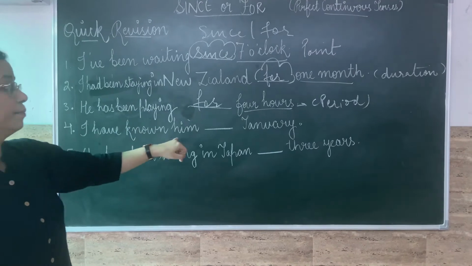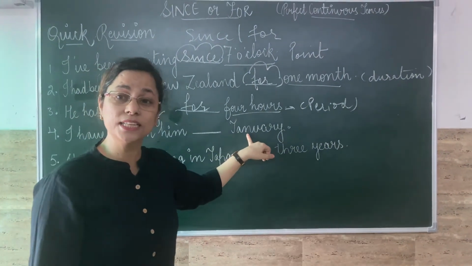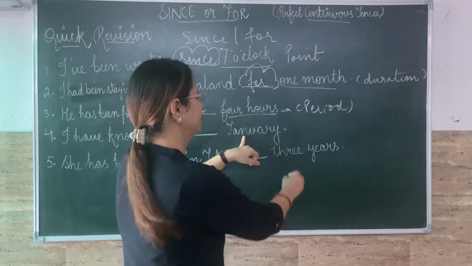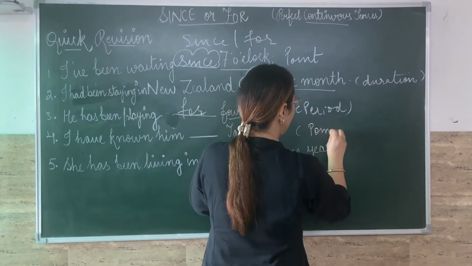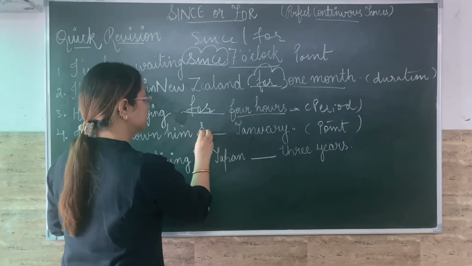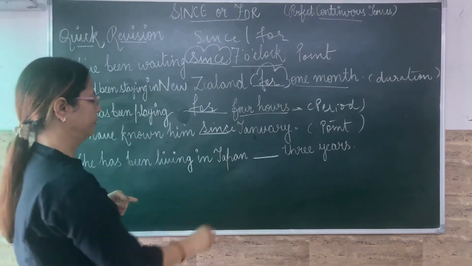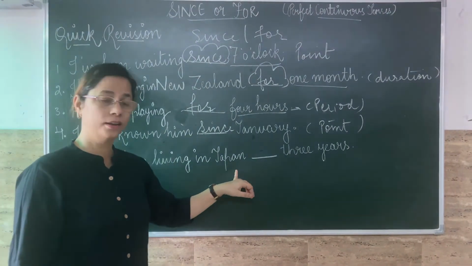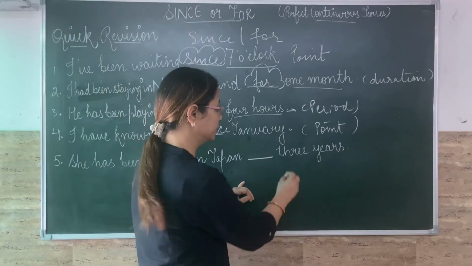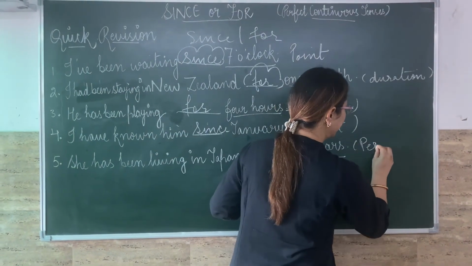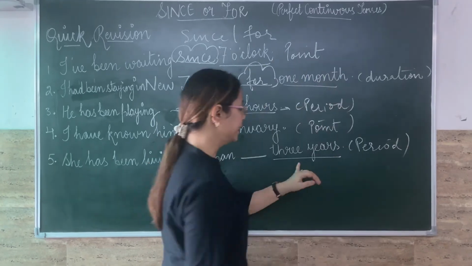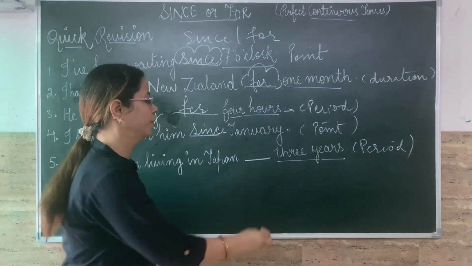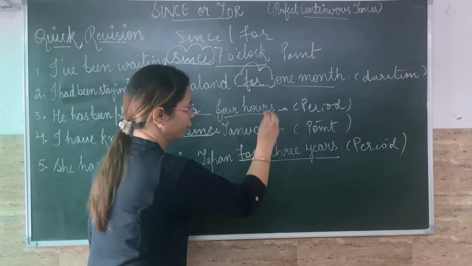I have known him dash January. कब से जानता हूँ? Point of time. Yes, this is point of time. So we will use since January. Last sentence. She has been living in Japan 3 years. This is not point, but this is period of time. कितने duration से? 3 years से. For duration we use for.